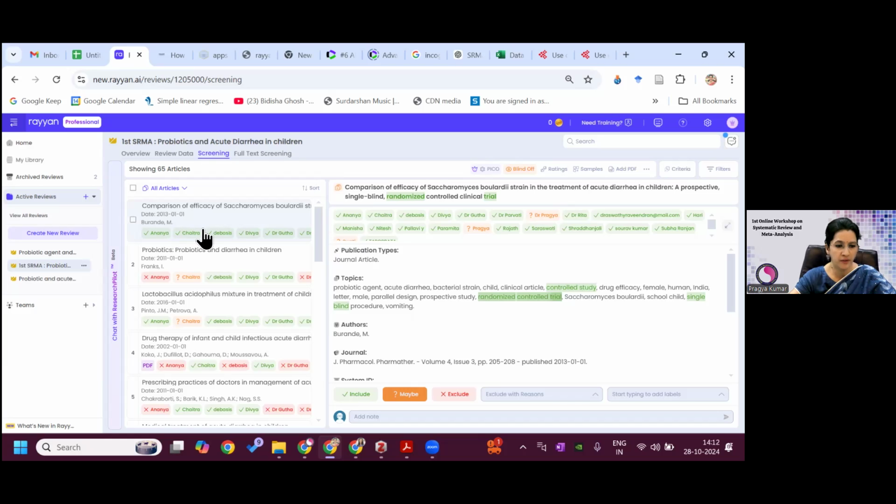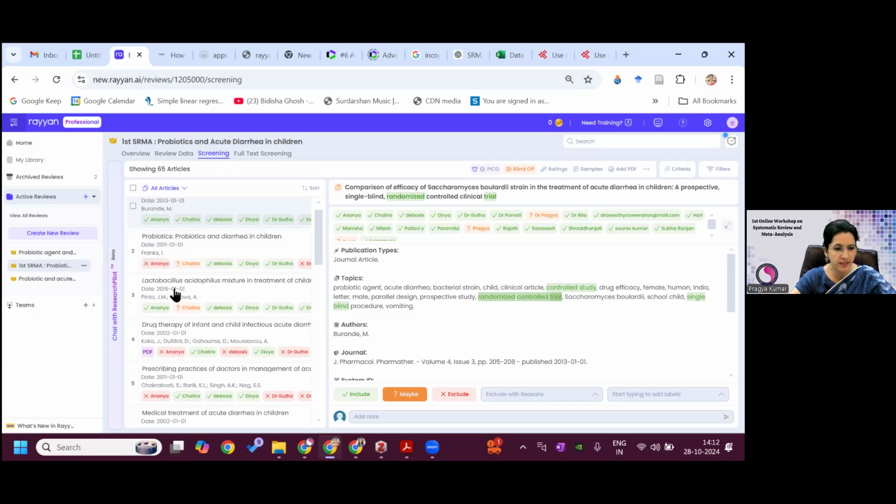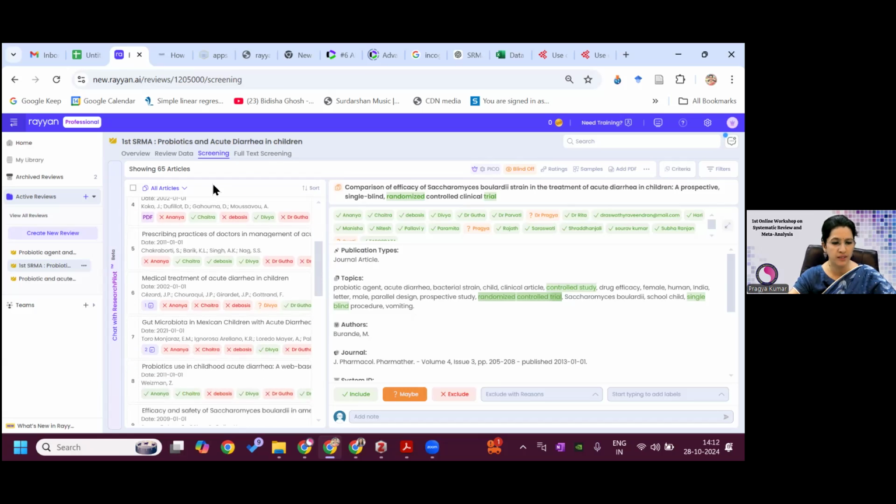Like this first one, you can see how people have given their decision. Then the second one, maybe few people said, maybe Ananya has said not to include. Similarly, you can see. Now if I want to see how many articles are included, so you can see total 9 articles are included, 50 articles are in conflict, 48 articles are in maybe section, and 1 article is excluded.